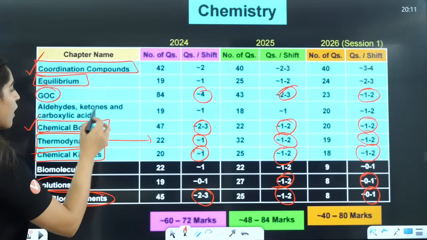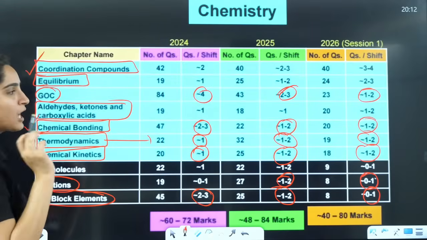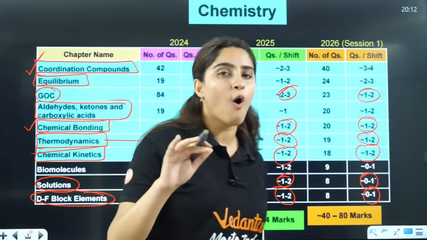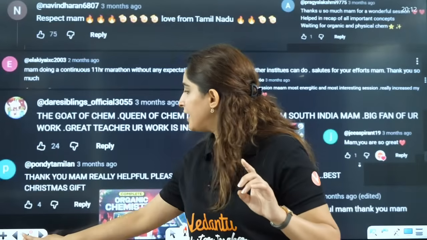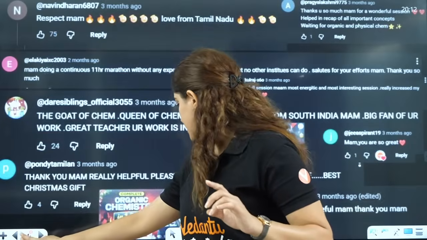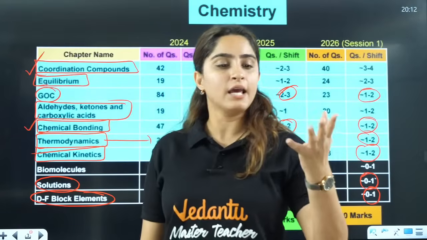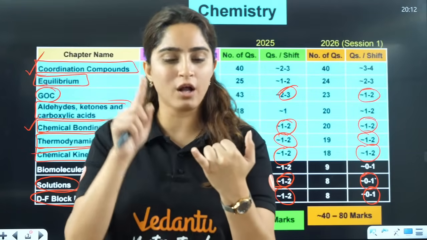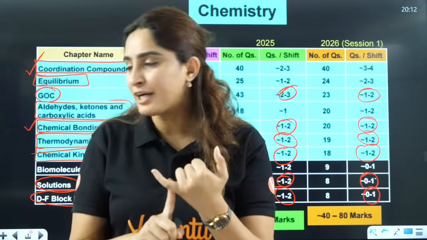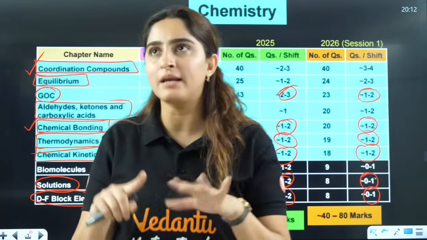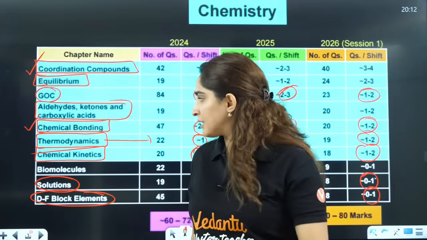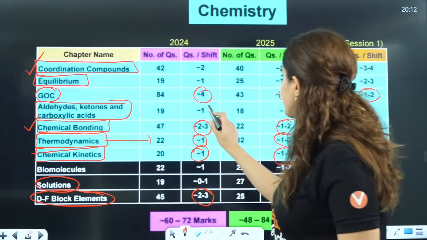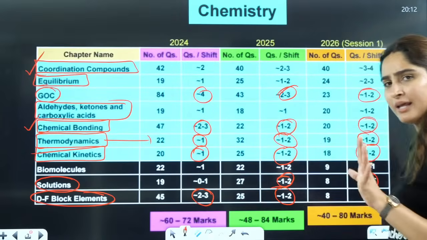Now if I talk about aldehyde ketones and carboxylic acids, see one thing: if I say amines, alcohols, phenols, aldehyde ketones, haloalkanes, haloarenes, rather than going by chapter, they have asked you 1 to 2 questions from aldehyde ketones.